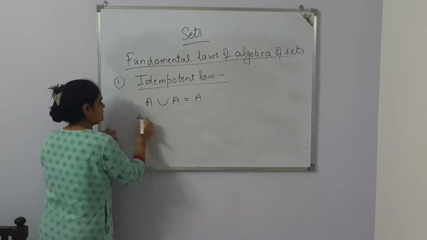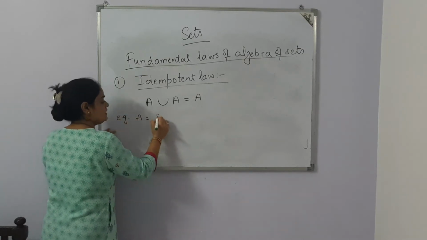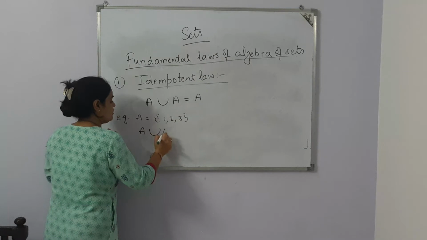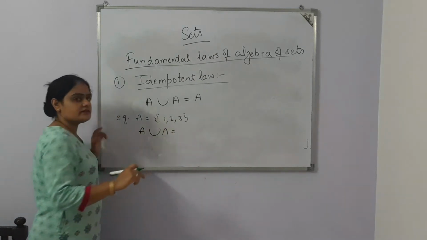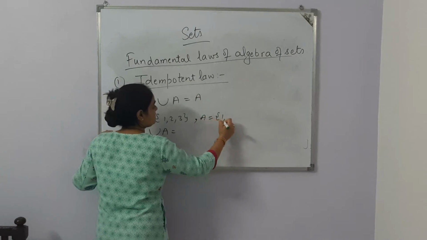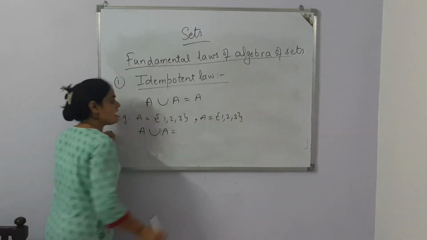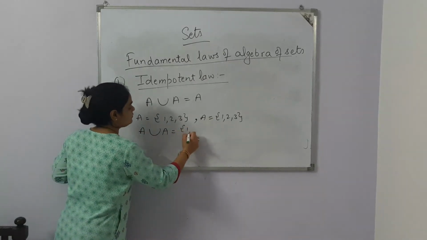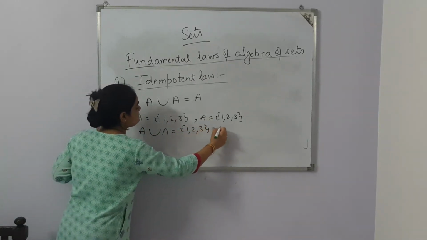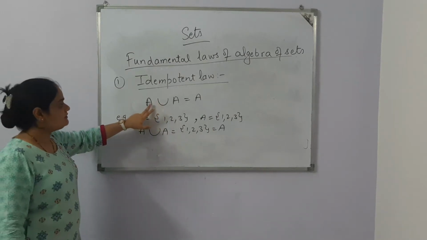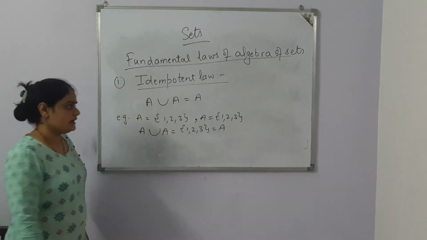If we have A equals 1, 2, 3, and we want to unite two sets, that means the same set with another set A, the same set. Now we want to find the union. The union is 1, 2, 3, which is nothing but A. So the very first law, the idempotent law, is A union A is equal to A.